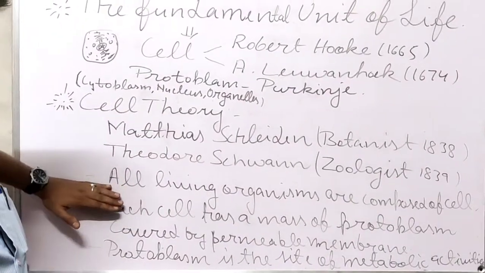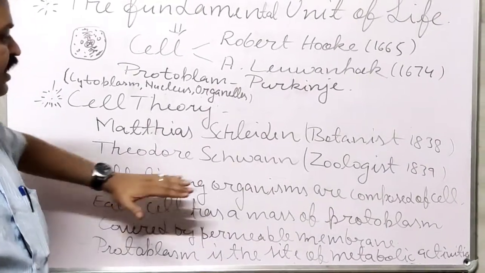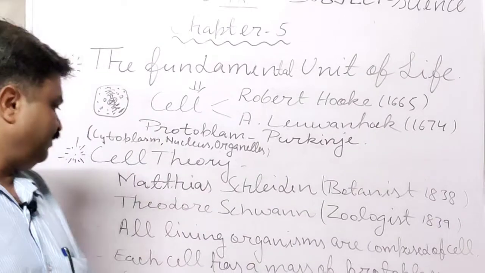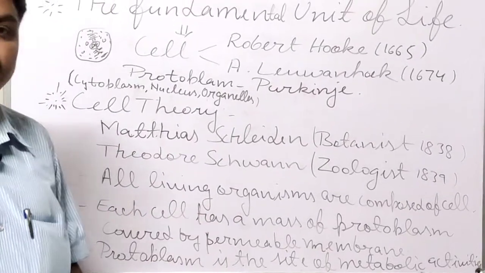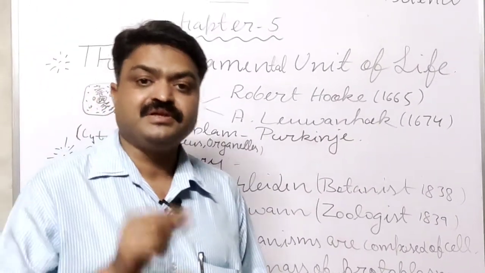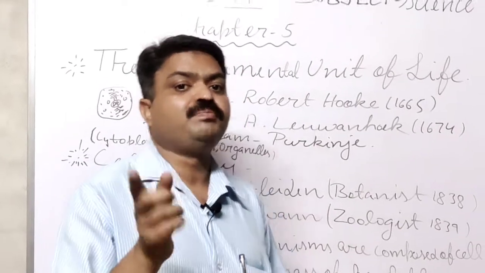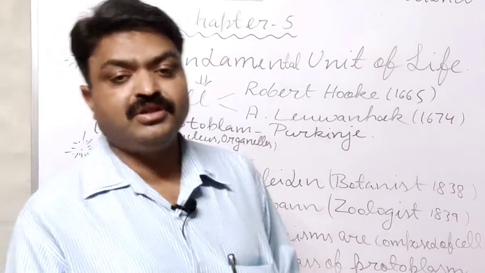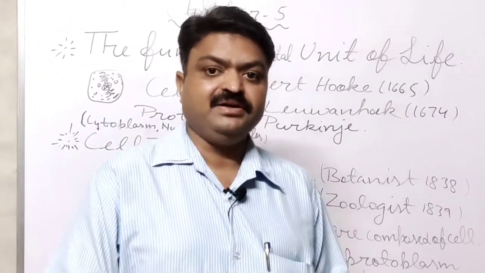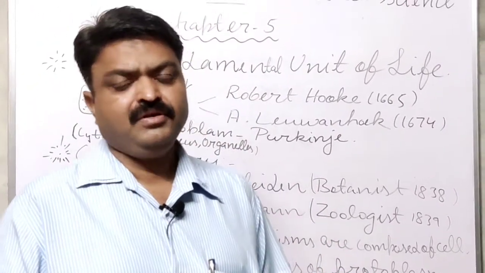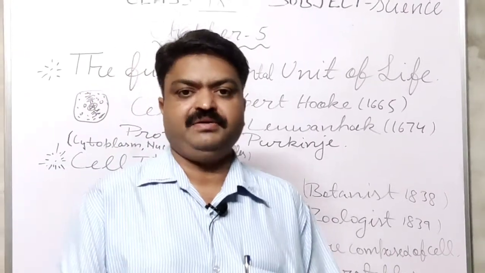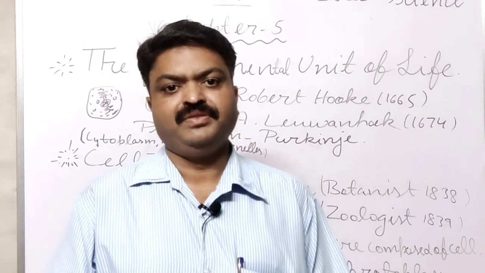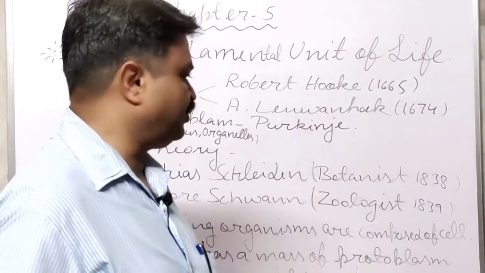So the first point of the cell theory is that all living organisms are composed of cells, and second, each cell has a mass of protoplasm, means the living cell comprises protoplasm, and all the metabolic activity takes place inside the protoplasm. So it is about the cell theory, student.